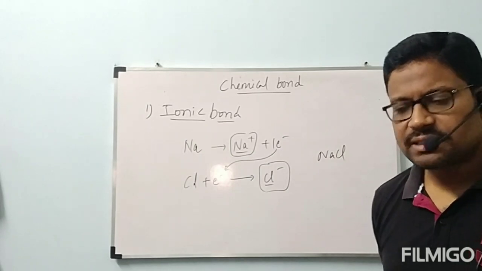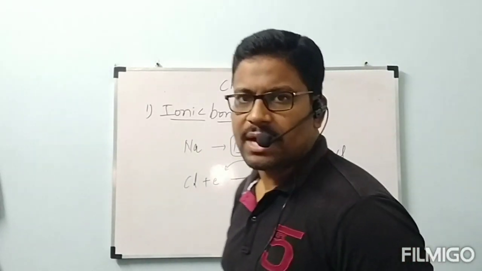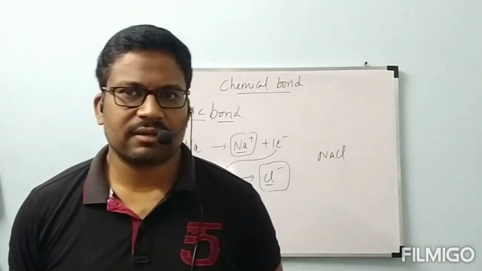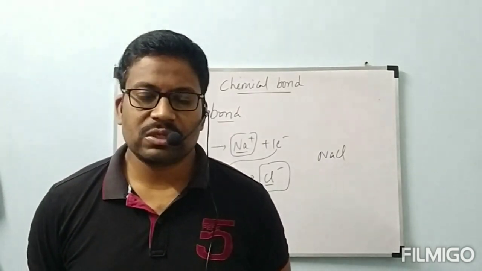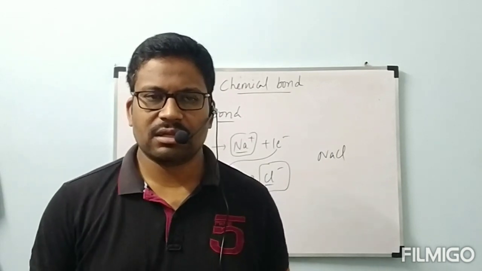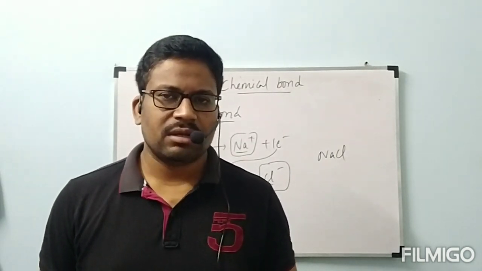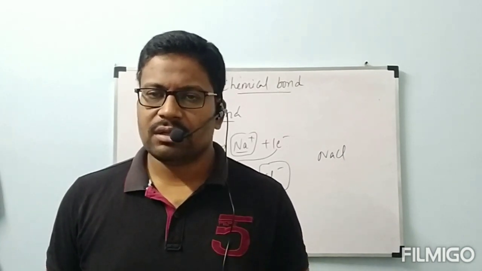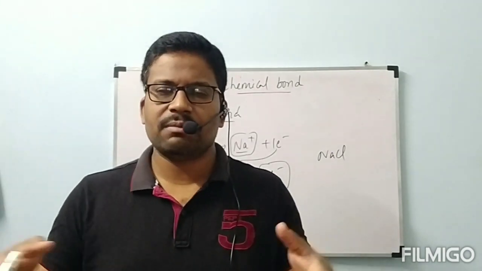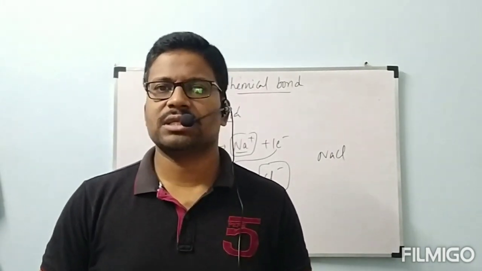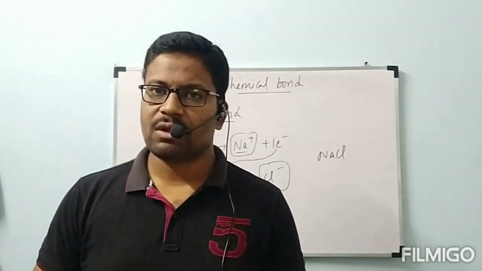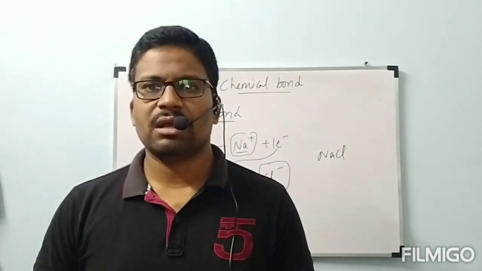Okay, simply we can define it as the bond which is formed between two atoms in which one atom loses one or more electrons and another atom gains the electron. The atom which loses the electron is converted to a positive charge, that is cation, and the atom which gains the electron is converted to anion. Immediately after the development of these positive and negative charge ions, an electrostatic force develops between them. The electrostatic force is called ionic bond. The bond formed by the transfer of one or more electrons from one atom to another atom is called ionic bond.